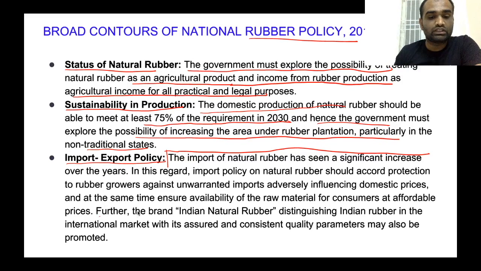And also, the brand Indian natural rubber should be popularized so that this brand will be able to distinguish Indian natural rubber from other brands of rubber. So, this brand of Indian natural rubber should be popularized in other markets.